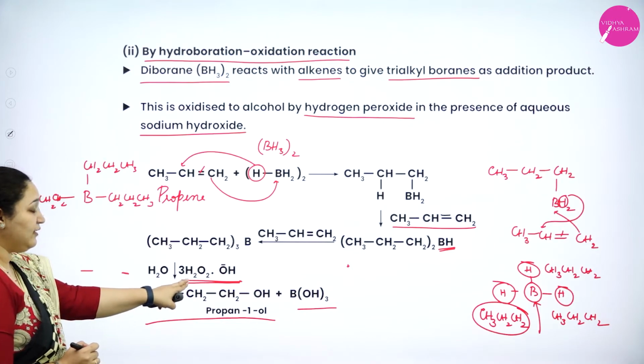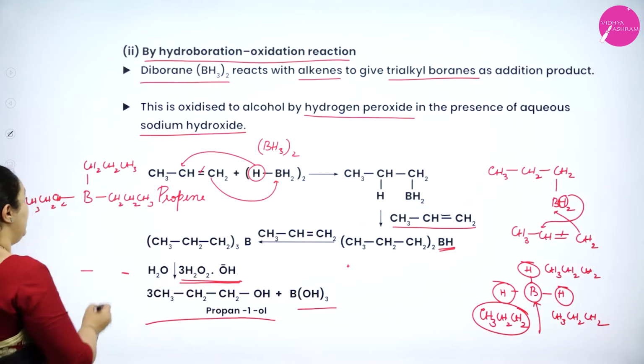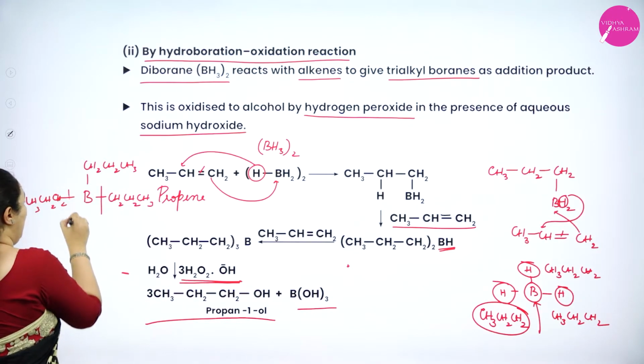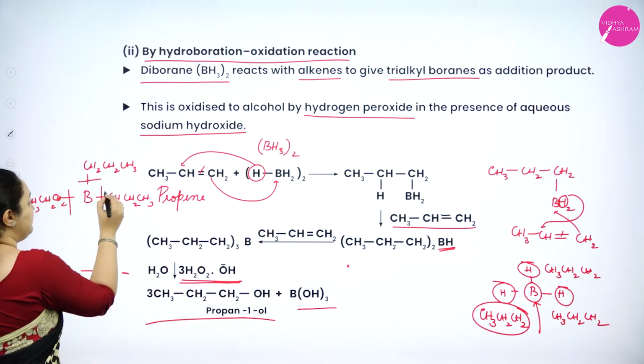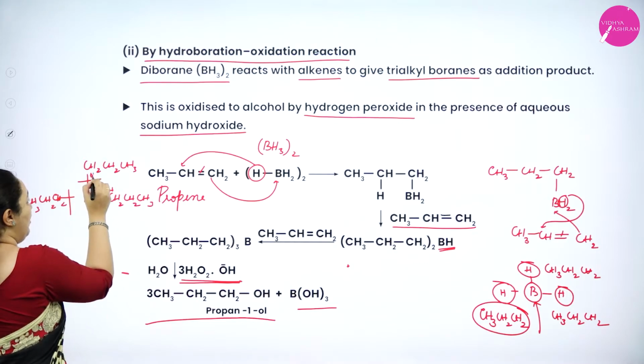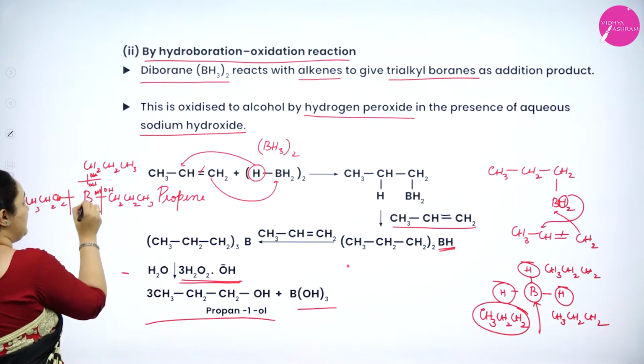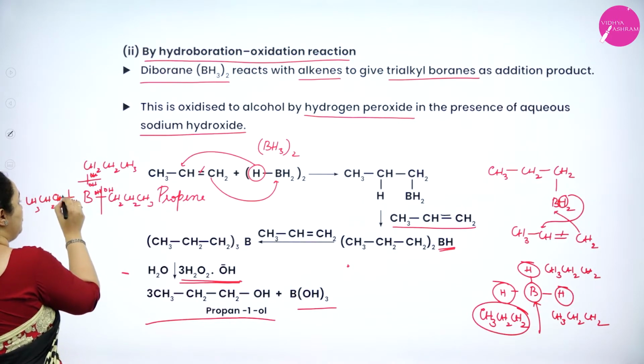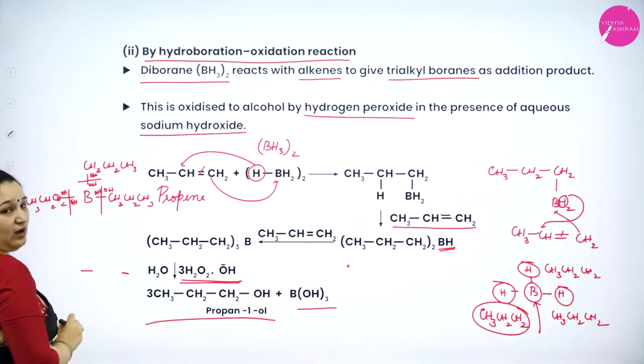Further, I told you it will react with hydrogen peroxide. So here you can see all these 3 bonds will be broken. OH is added here, OH is added here. OH is added to the alkyl group, OH to the borane, OH to the alkyl group.